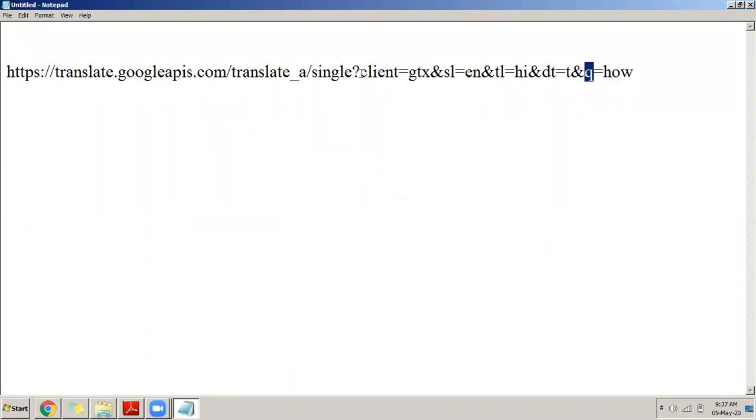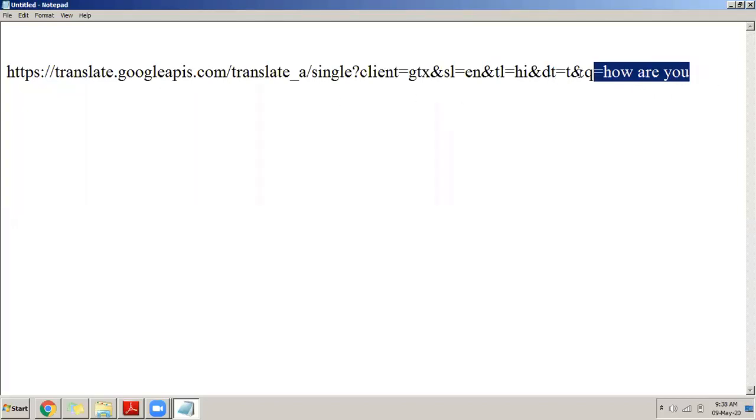All the other parameters, client is equals to GTX and dt is equals to t, are used internally, so you need not worry about these two. But here it is important: if I want to convert from English to Hindi, I have to write sl is equals to en and tl is equals to hi, and then I have to write my q. So what I write here is how are you. Let us say I want to convert the English sentence how are you into Hindi.